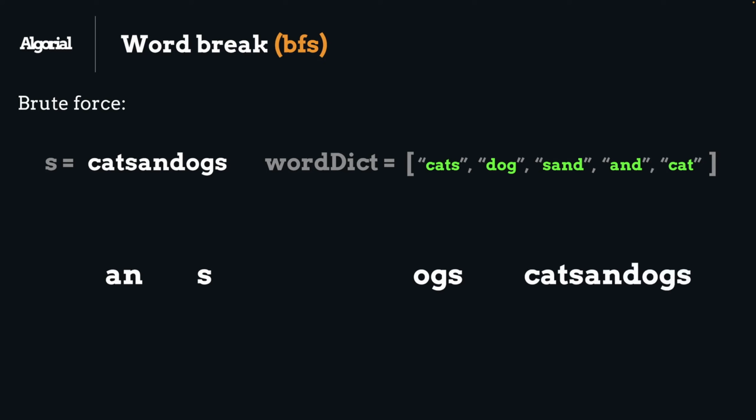Moving on to the last combination check, let's try cats with and, the last word that we haven't used before, and see what happens. So cats, match, remove. Second one, and, match, remove. Again, another leftover from the input string. So literally we can't break this word with the given dictionary of words.